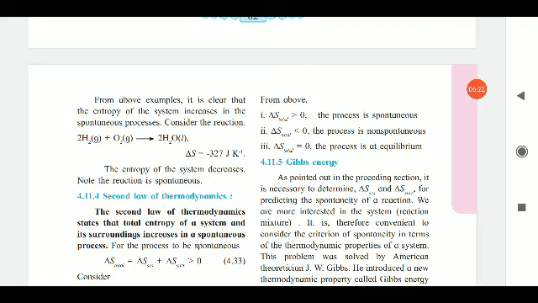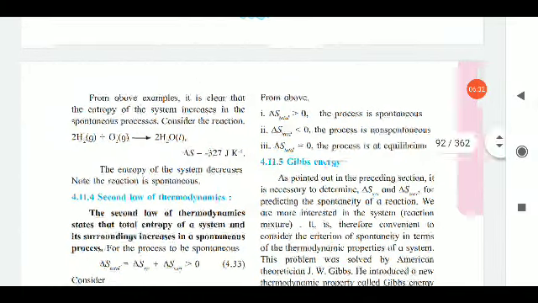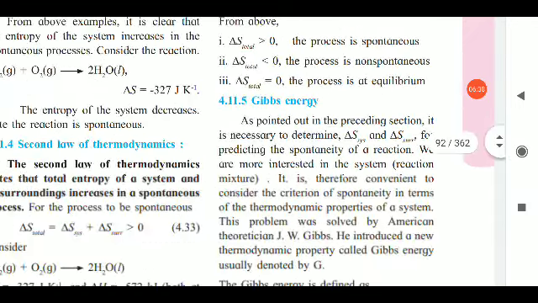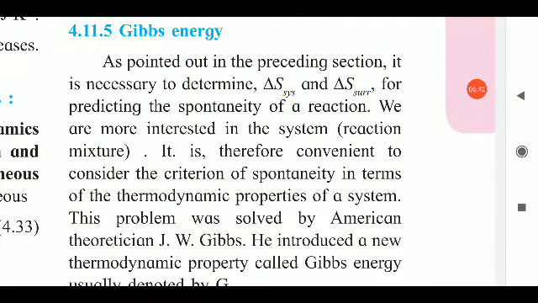And if delta S total is less than 0, we can say that the process is non-spontaneous. And if delta S total is equal to 0, we can say the process is at equilibrium. Now students, in the next point we are going to see the Gibbs free energy.